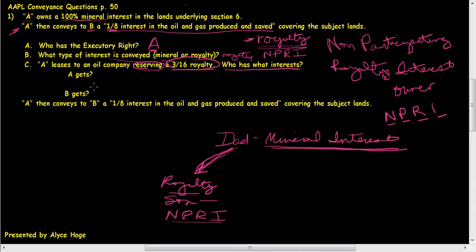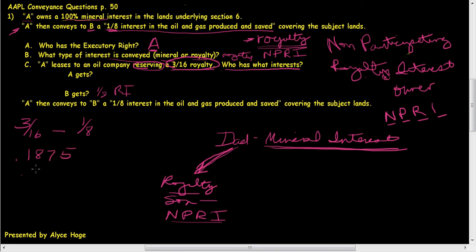So we're just going to put right here that B is going to get that 1/8 royalty interest, okay? And then A is going to get a 3/16 royalty minus the 1/8 royalty.